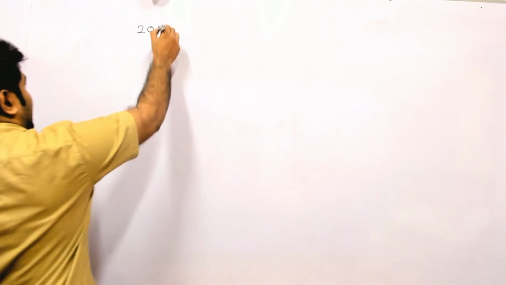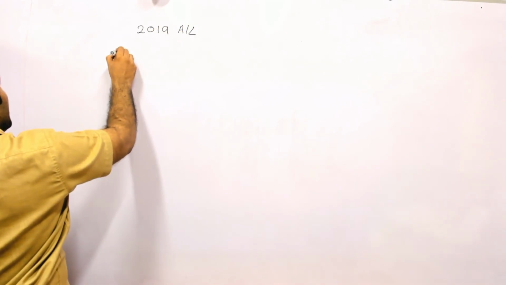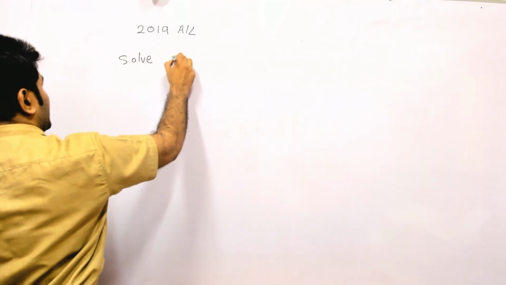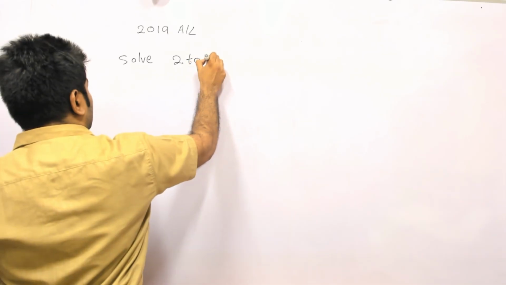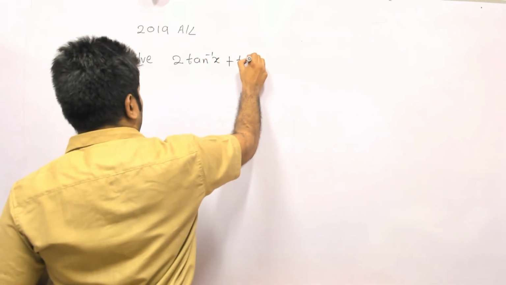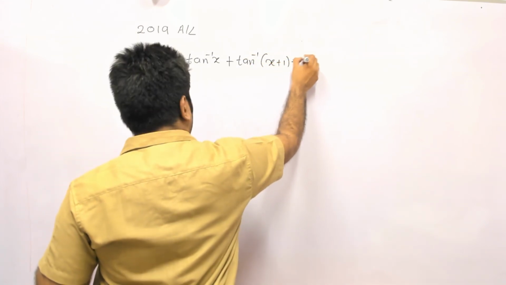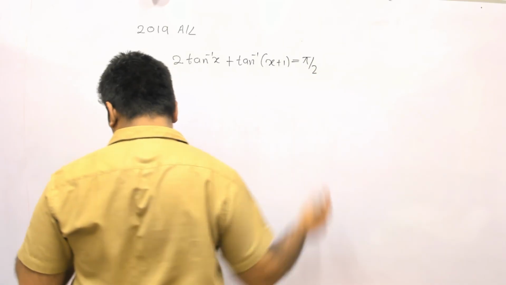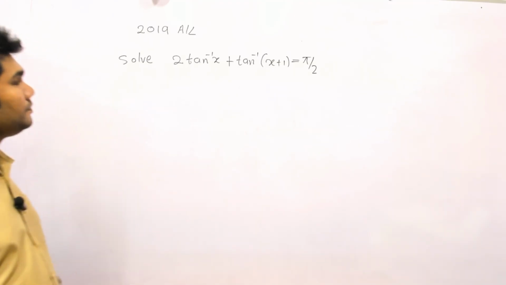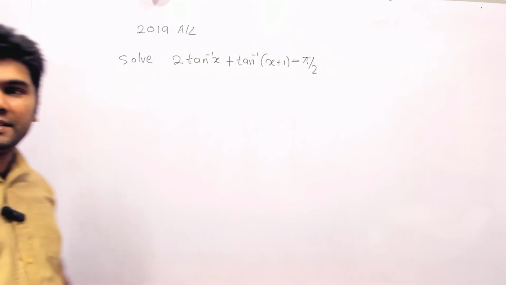So this is 2019 A levels. In this one they are asking us to solve. The earlier one was show that, this is solve. So they say 2 tan inverse of x plus tan inverse of x plus 1 equals pi over 2, right? So let's see what we need to do. You can use the same strategy as the earlier ones.